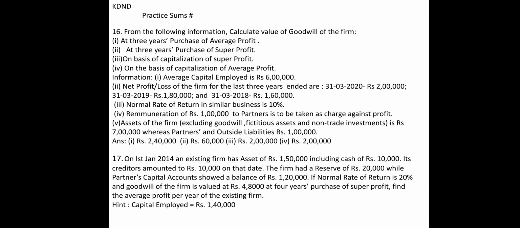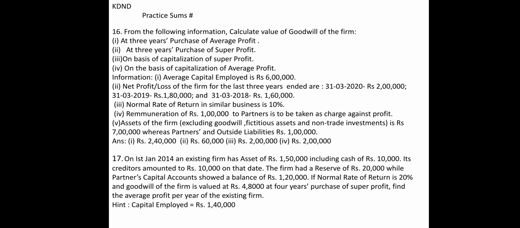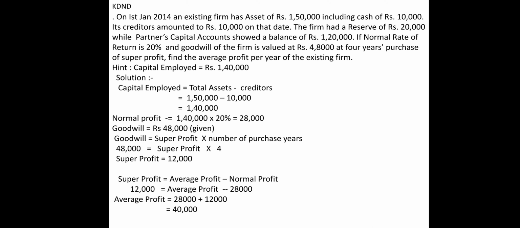Now the 16th sum is a full practice sum. They had asked in the 16th sum for all four methods to be done by you people, that is, average profit method, purchase of super profit method, and finally capitalization of super profit and capitalization of average profit. So this can be done by you. This is a practice sum, but the 17th sum we will be doing now.